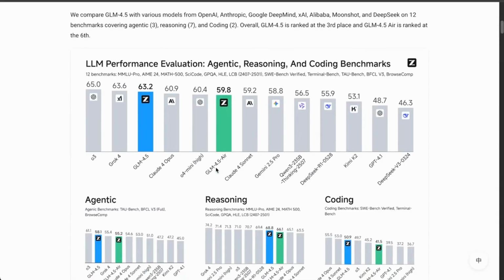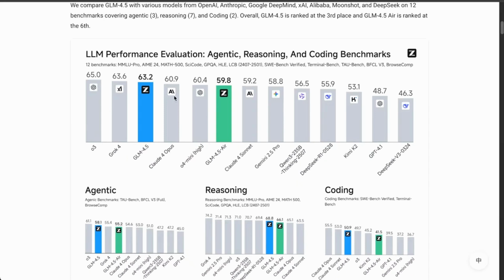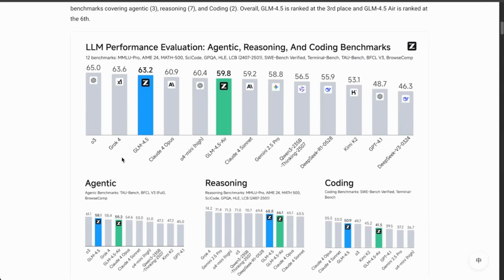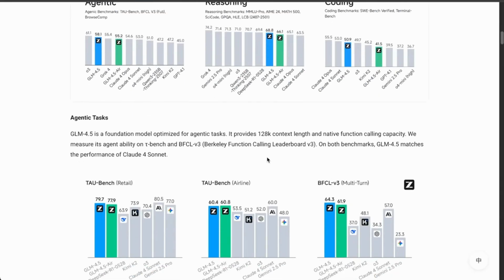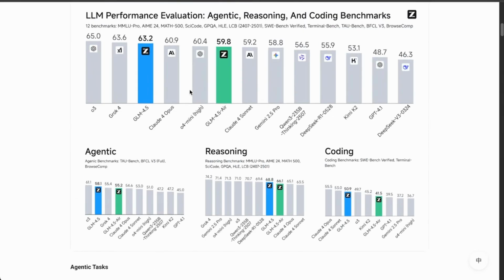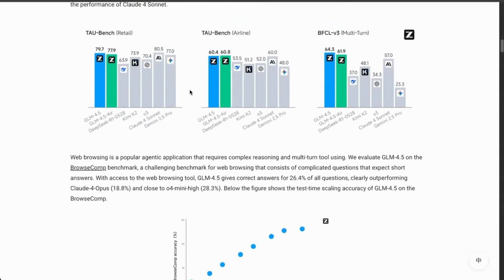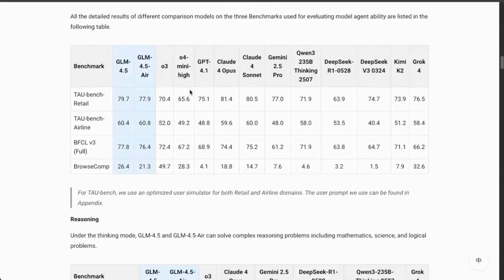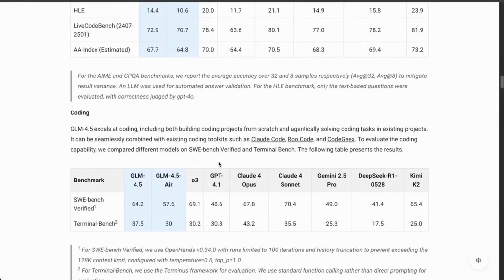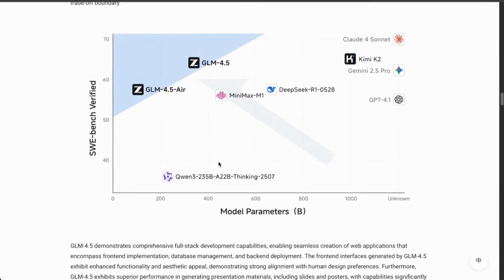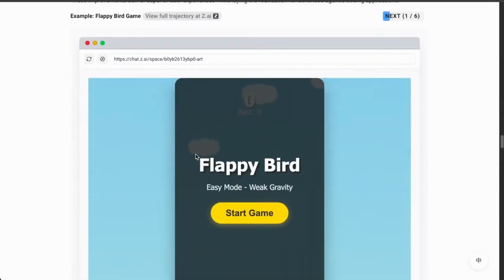State-of-the-art performance. What does that mean? It means that it's all the way up there with the top AI tools. We have the agentic, reasoning, coding, and other benchmarks right here. Pretty impressive. The way it works is also pretty impressive. I just tried it today, very easy to work with. We have the whole benchmark right here, all the numbers for those interested in the information. I'm going to leave the link below.